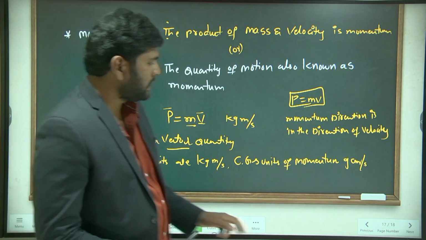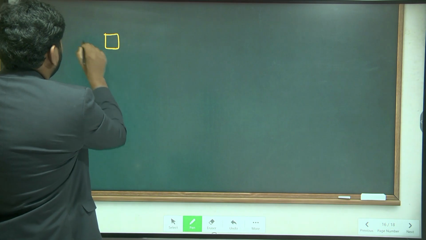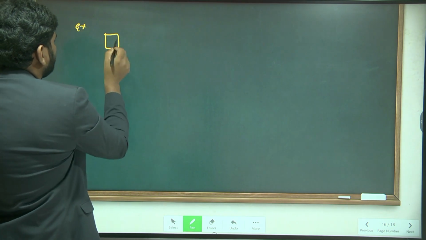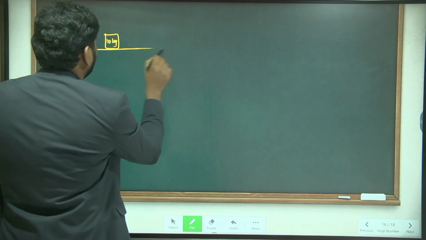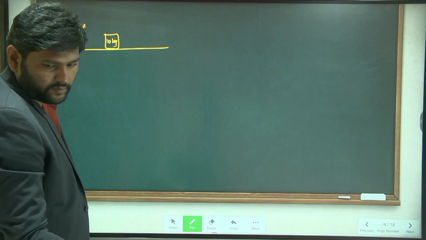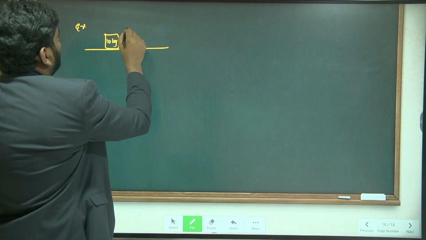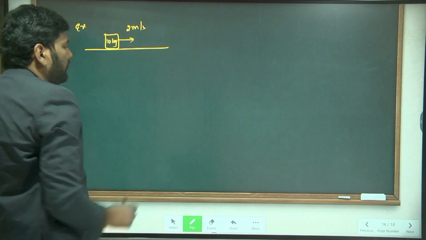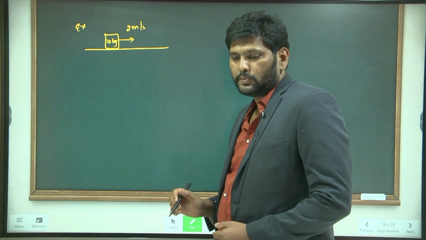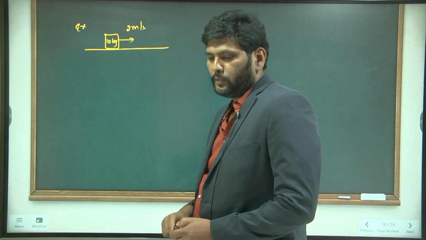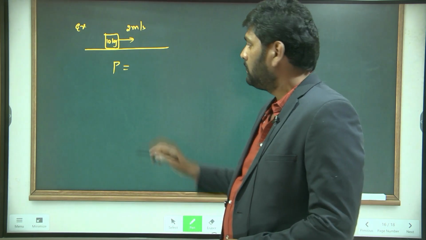Now I'll give a small, simple problem. This mass has 10 kg, and it is moving on a smooth surface with a velocity of 2 meter per second. When it is moving with 2 meter per second and mass is 10 kg, what is its momentum? The formula for momentum, P is equal to, tell me, m into v.